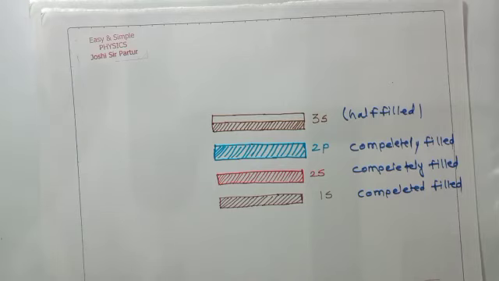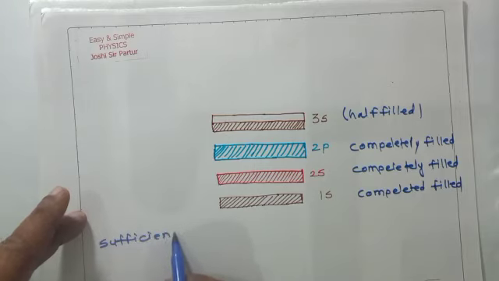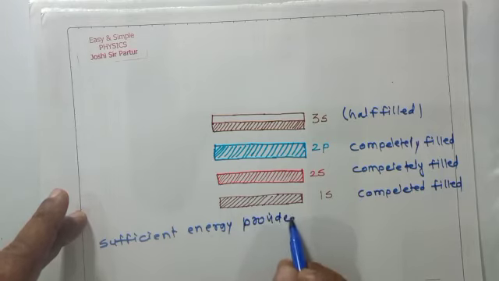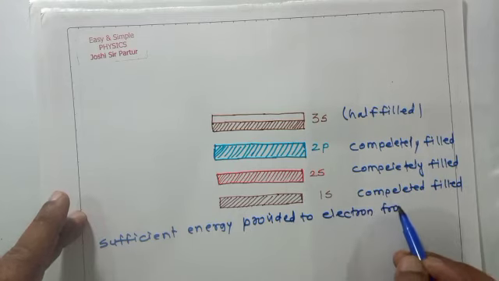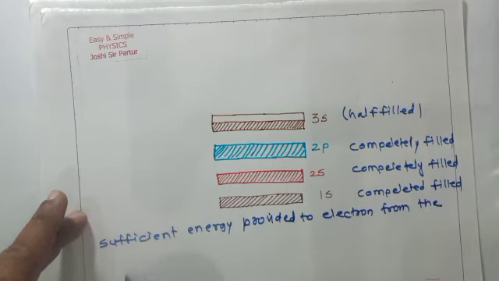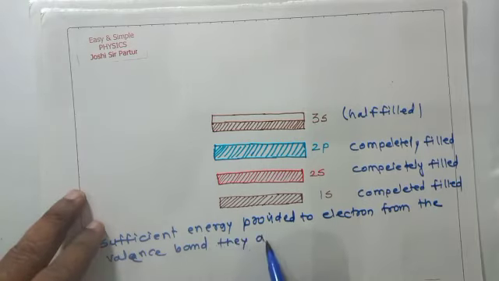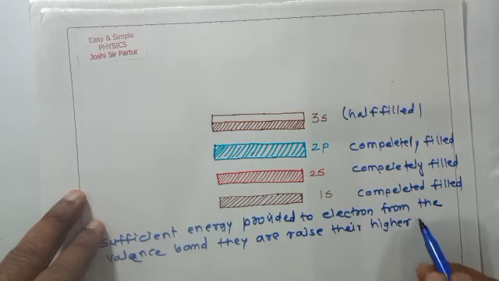Again, we can repeat: when sufficient energy is provided to an electron from the valence band, it is raised to a higher level.